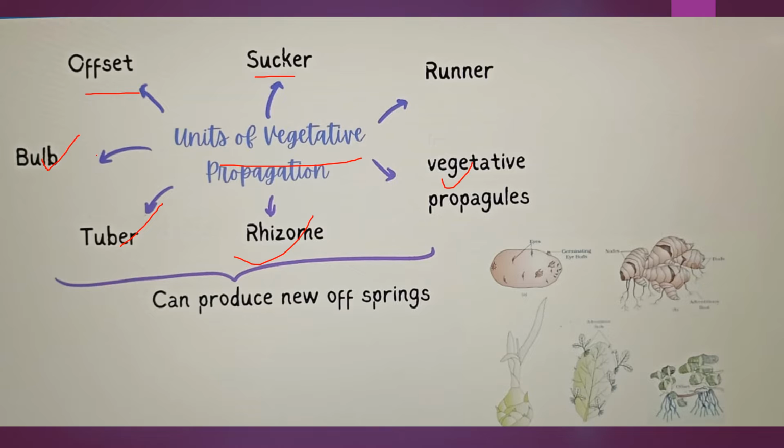Bulbil you have, okay. They can produce new offsprings. One more you have, bulbil. Bulbil is found in agave. We have not written it, but bulbil. Okay, we'll move on to next.